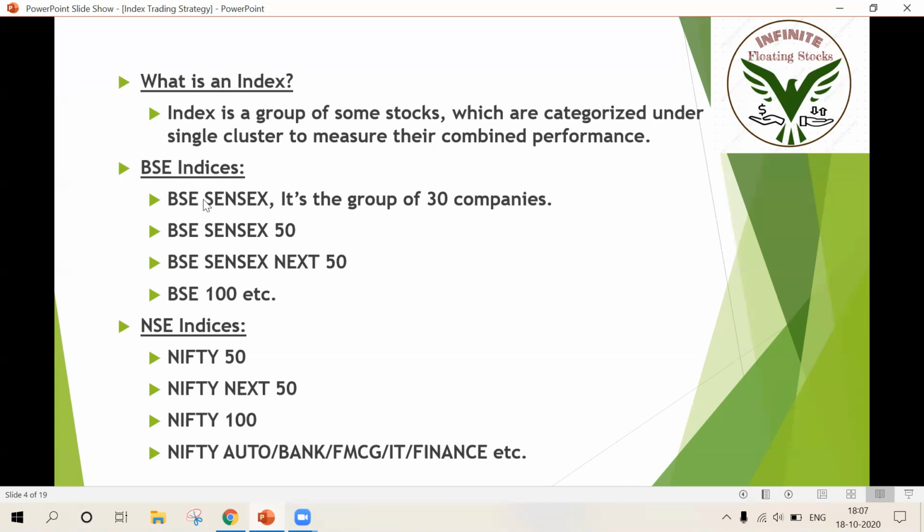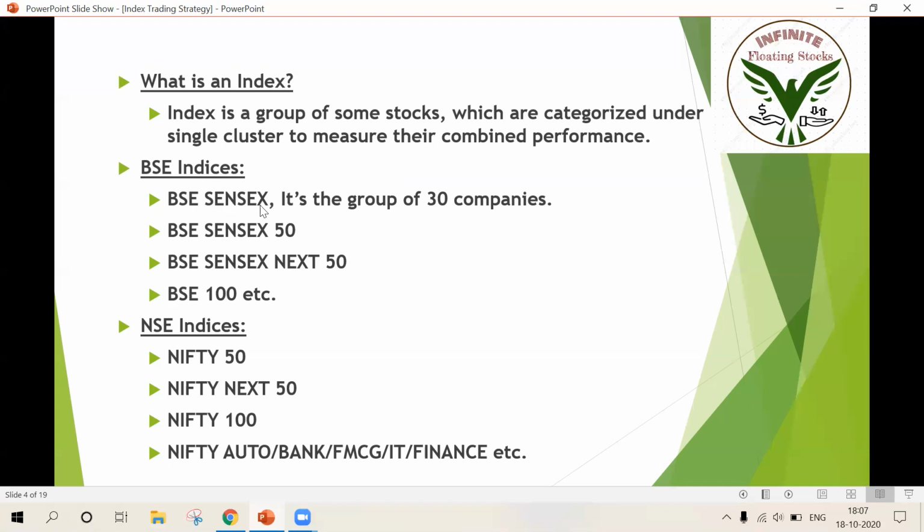And here are different types of indices. Indices is the plural form of index. BSE is the Bombay Stock Exchange, and NSE is the National Stock Exchange. You already know that. And the BSE Sensex is the name of the index of the Bombay Stock Exchange.